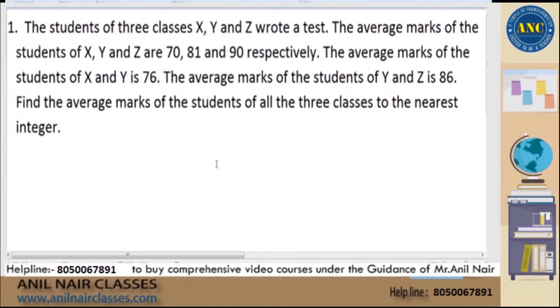Ritesh, I am reading the question for the last time. The students of 3 classes X, Y, Z wrote a test. The average marks of students of X, Y, Z are 70, 81 and 90 respectively. The average marks of students of X and Y is 76. The average marks of students of Y and Z is 86. Find the average marks of the students of all the 3 classes to the nearest integer.